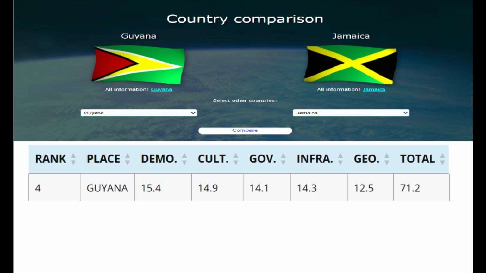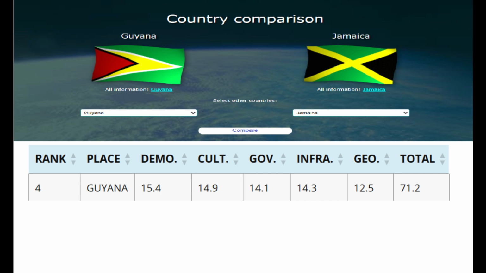The government at a 14.1, I'm not shocked at this at all. And the infrastructure is 14.3 as well. I do think the Indian influence caused these scores to be a bit lower, but there's a huge difference with the geography, which is only at a 12.5.